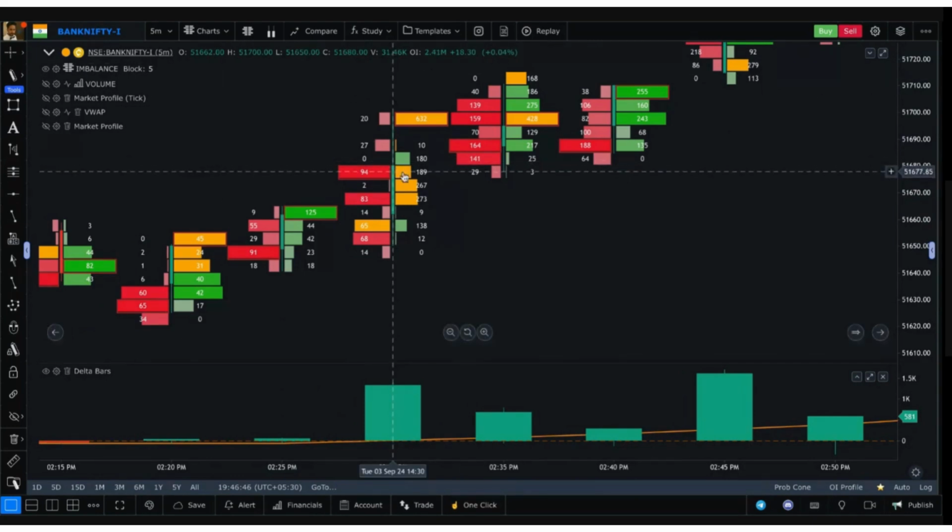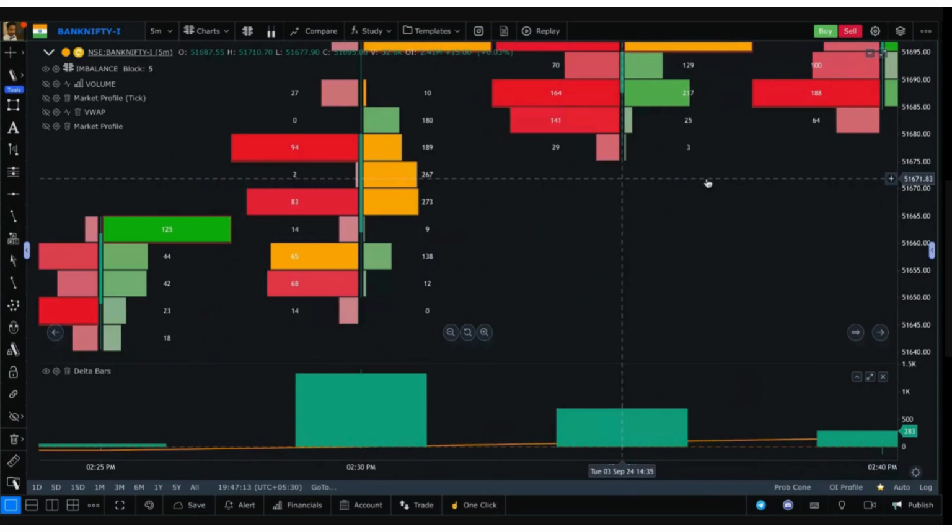Now that you know the difference in terms of buy orders and sell orders, what is this yellow marking that is done? Whenever the demand is more than supply by 300%, or if the supply is more than demand by 300%, then this box is filled with yellow color to note,